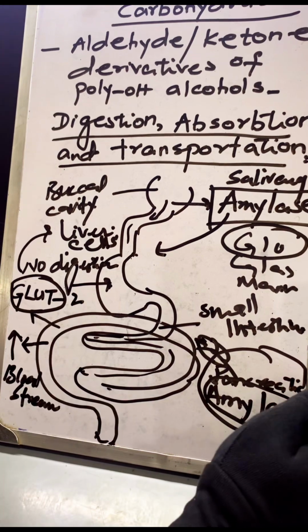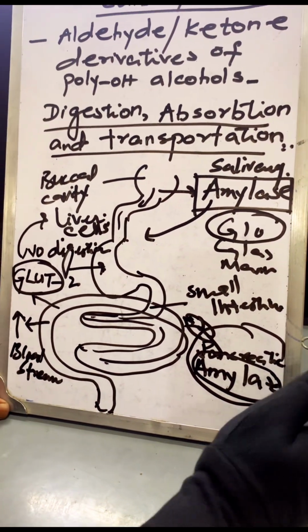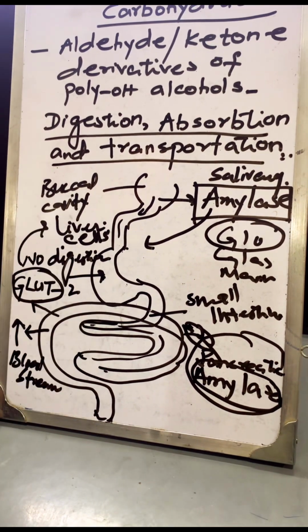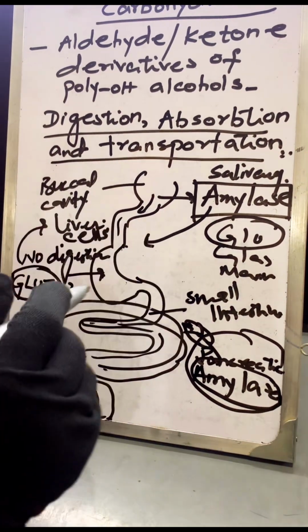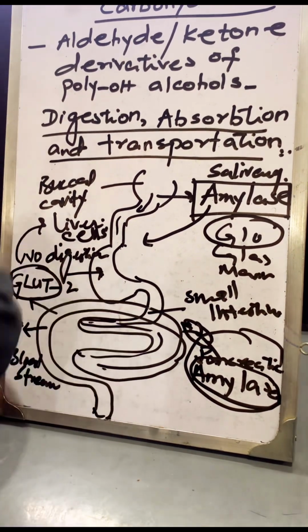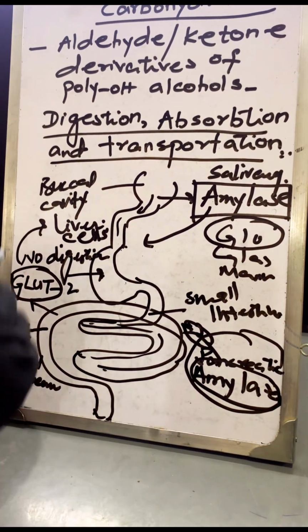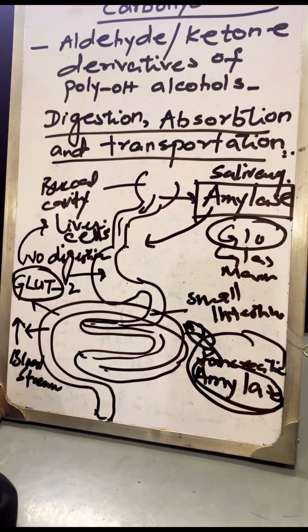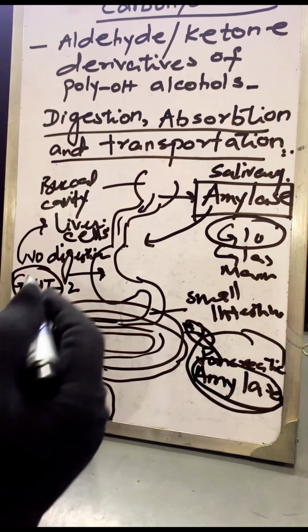Now what will happen in the liver? In the liver, GLUT drops the glucose molecules, takes them inside the cell, and releases them outside, and it recycles again and again. Now after this, what will happen with that monosaccharide inside the cell, we will discuss now.